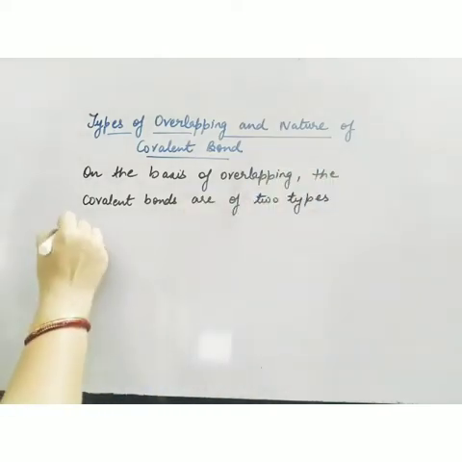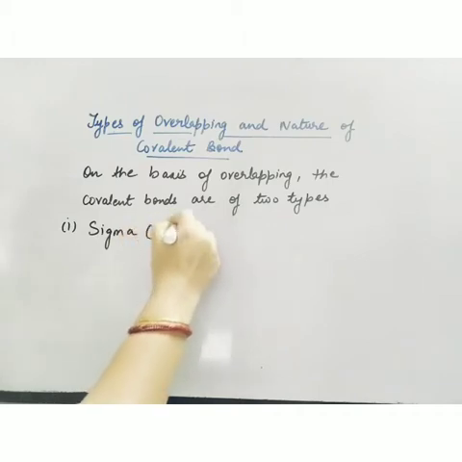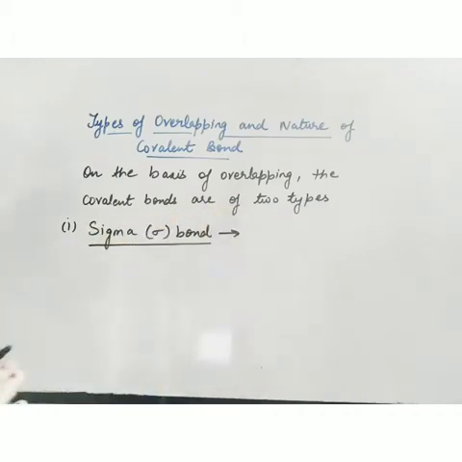The first type of bond is known as sigma bond. A covalent bond is always formed by sharing of electrons; we are classifying it on the basis of overlapping.